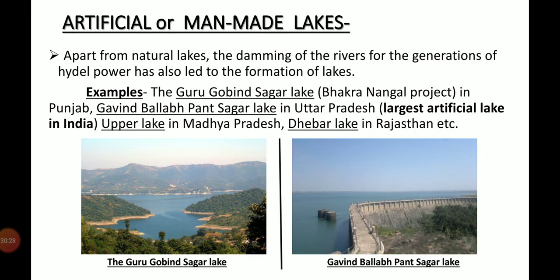Next, artificial or man-made lakes. Apart from natural lakes, the damming of the rivers for the generation of hydel power has also led to the formation of lakes. Example, the Guru Gobind Sagar Lake in Punjab, Govind Vallabh Pant Sagar Lake in Uttar Pradesh, Upper Lake in Madhya Pradesh, and so on. Here remember, Govind Vallabh Pant Sagar Lake in Uttar Pradesh is the largest artificial lake in India. You can see the picture of Guru Gobind Sagar Lake, and Govind Vallabh Pant Sagar Lake is the largest artificial lake.